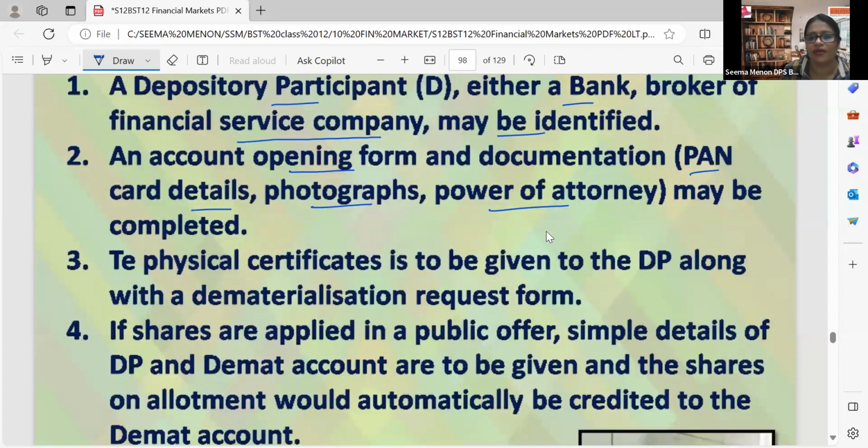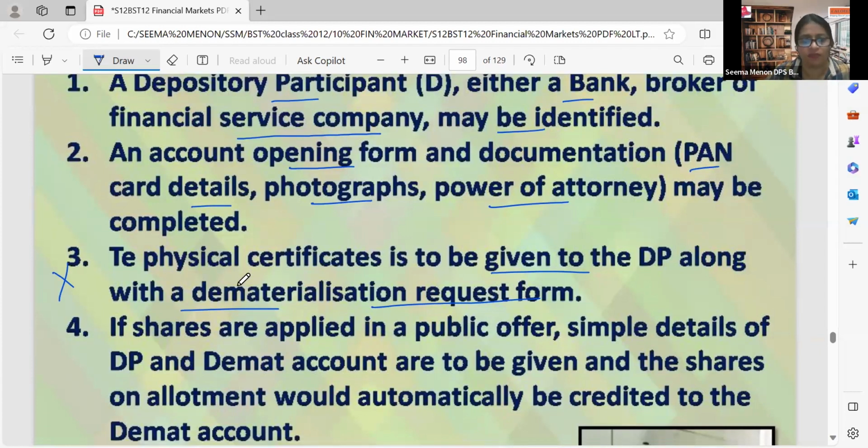And the physical certificate is to be given to the DP along with a dematerialization request form. If we already have a physical certificate, that is from long back. Now it is not existing. Now everybody is opening with a demat account only. If any physical certificate is there, that is to be given to the depository participant bank along with a dematerialization request form. This is now actually not existing. It is given in the book, that's all. This was for long back. Now directly everybody is opening the demat account. There will not be any physical certificates with anyone now.